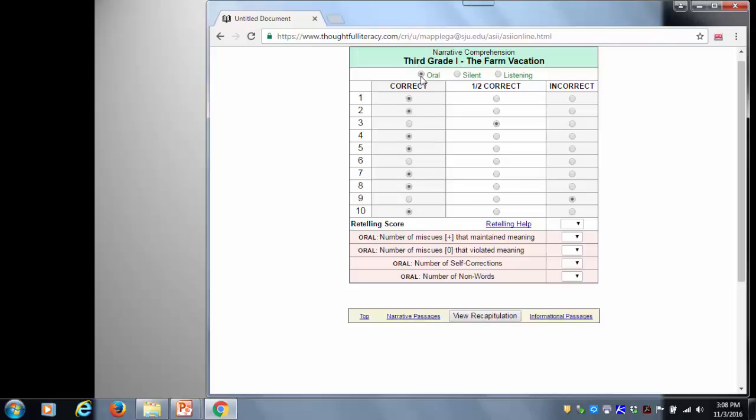This was done orally, and we had 2 miscues maintaining, meaning none that violated, but we did have 3 self-corrections and no non-words. So I'm not going to do the retelling help because we already guided you through that. So we're putting all the data in there for her 3rd oral.